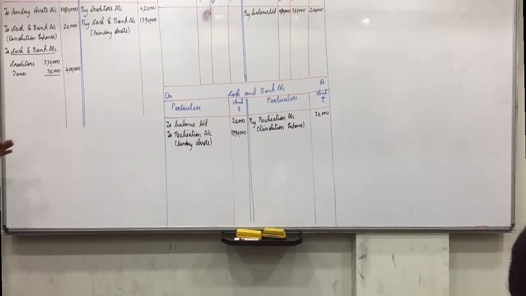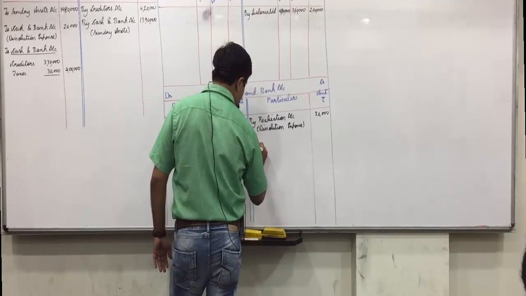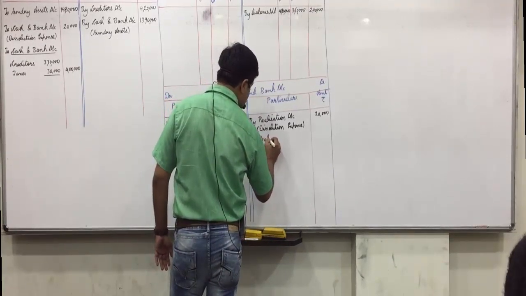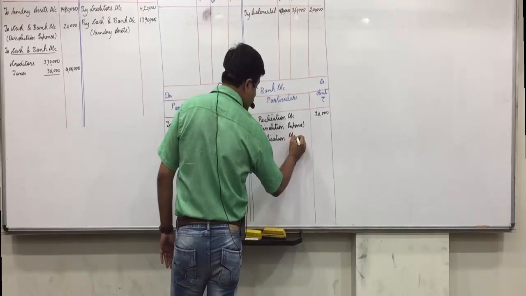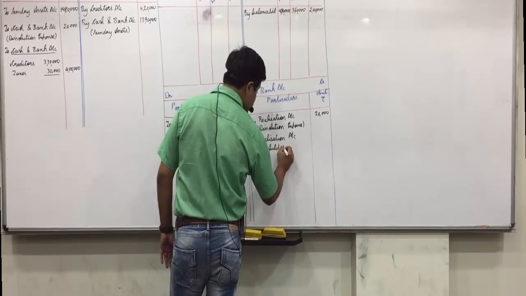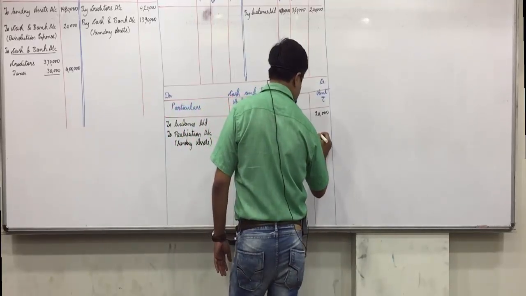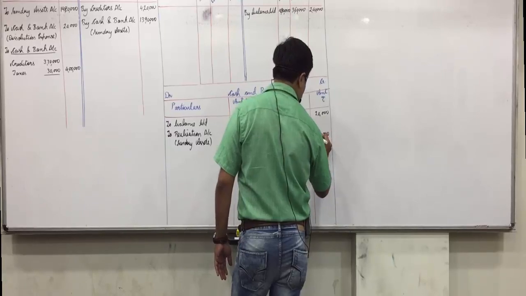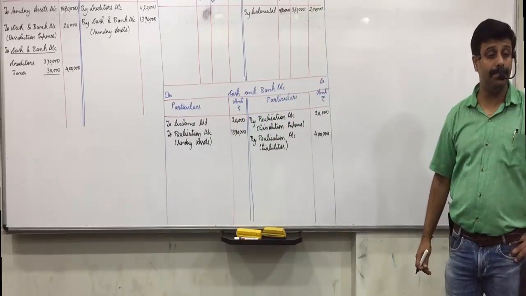Okay. And opposite side in cash and bank account by realization account in bracket liabilities 4 lakhs. Any confusions in this?